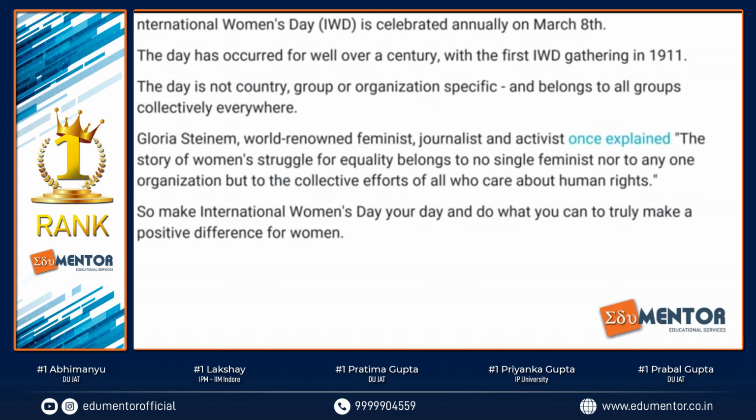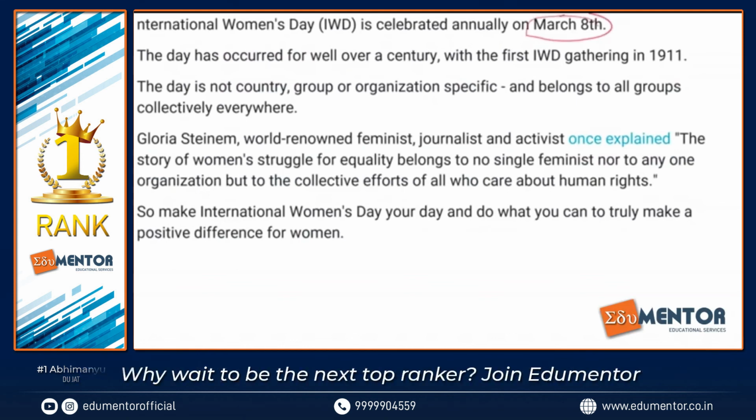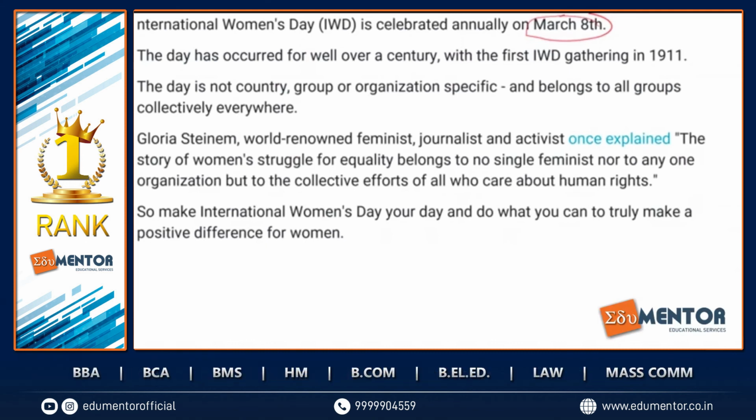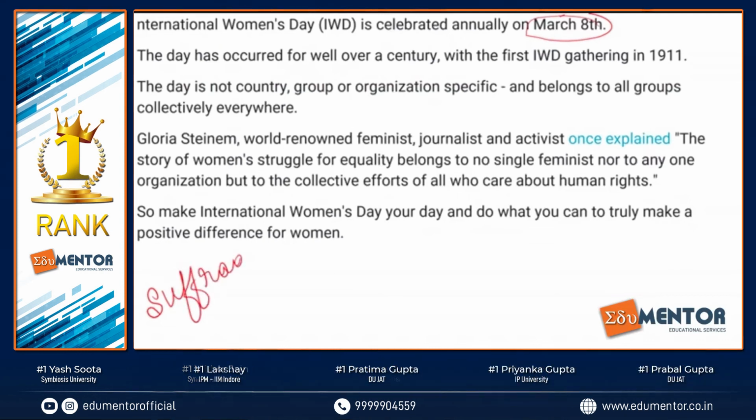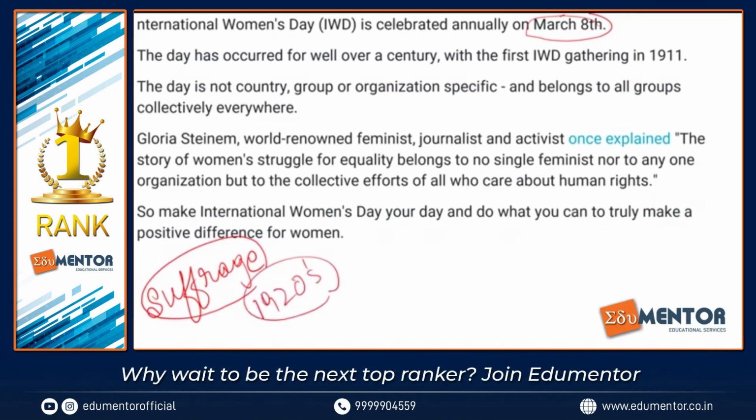International Women's Day is celebrated annually on 8th of March, and this started in 1911, where people were trying to talk about a more equal society, a more equal world. Please remember, women started receiving suffrage rights, which is voting rights, in the 1920s, where people like Virginia Woolf were fighting.